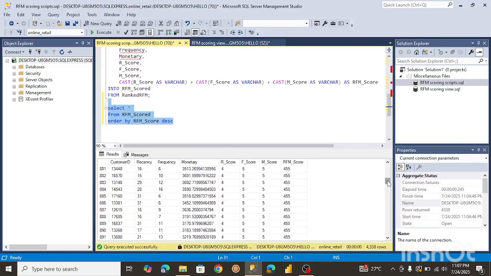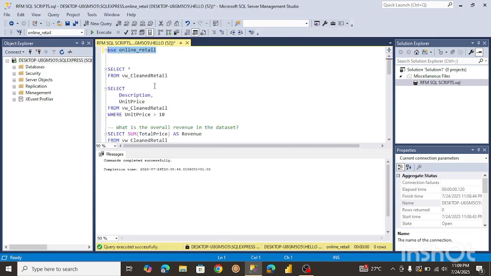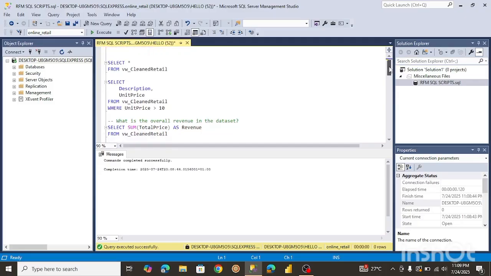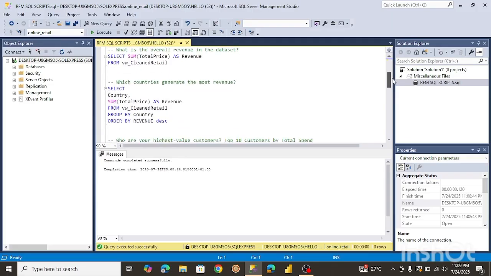Before I end this video, I just want to create a quick visualization in Power BI so that we can present, right? I'm going to create visualizations for the queries we wrote previously. I'm just going to save a couple of queries and visualize them in Power BI. So I'm going to navigate back to the script that we created earlier. Okay, so these are all the scripts we created earlier. What we're going to do is pretty easy.